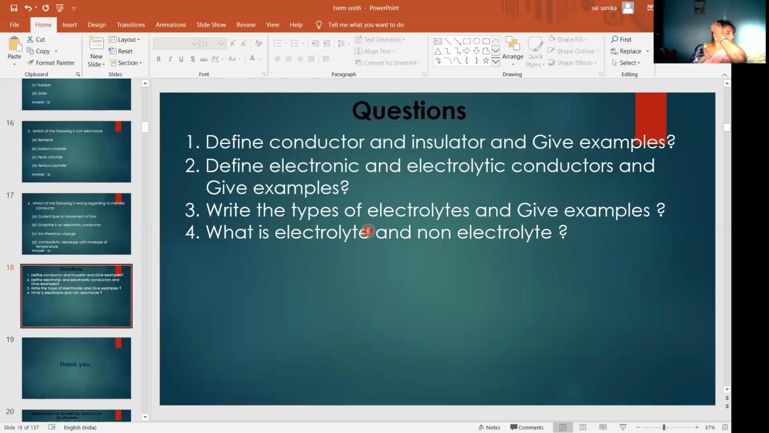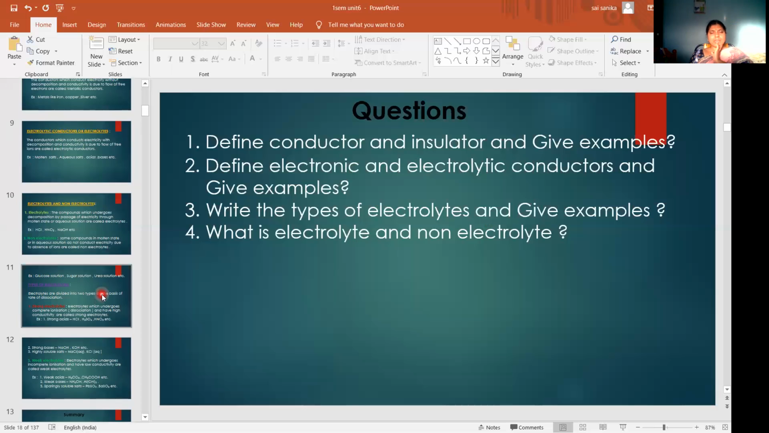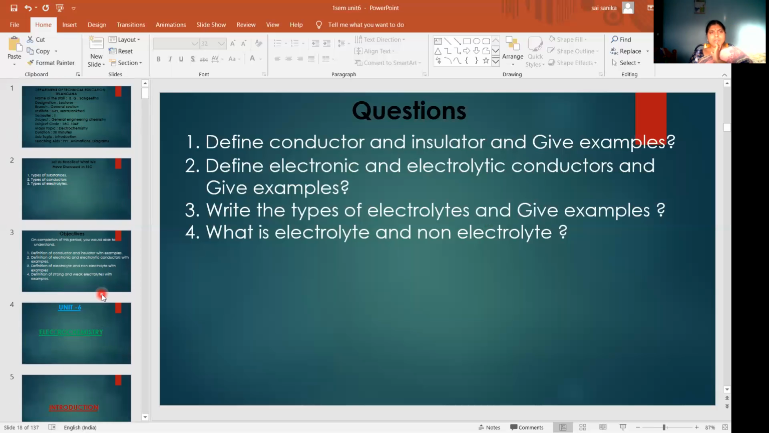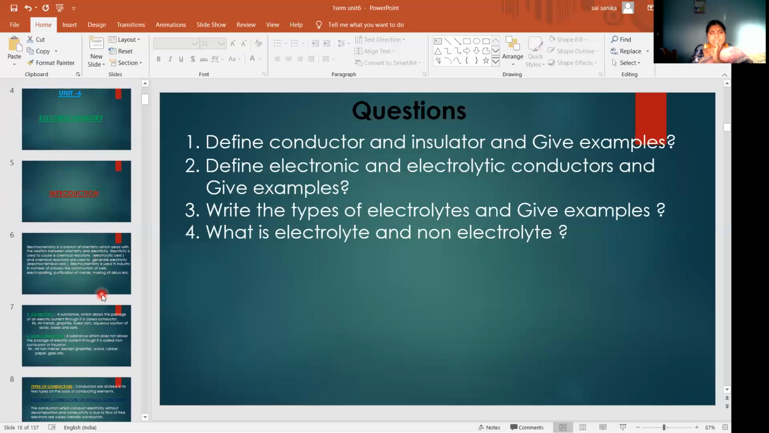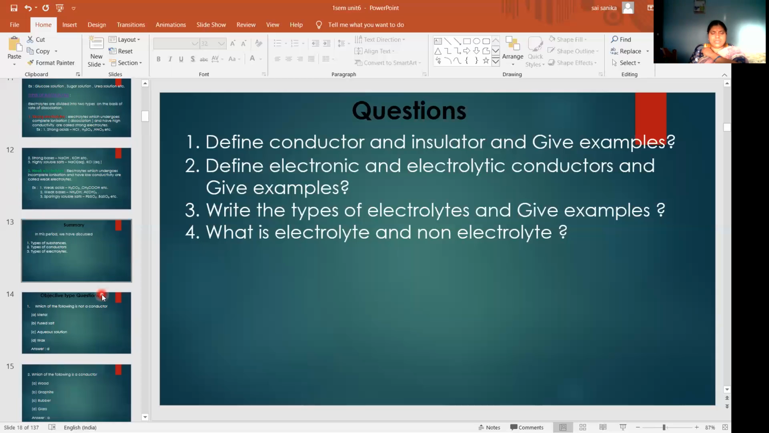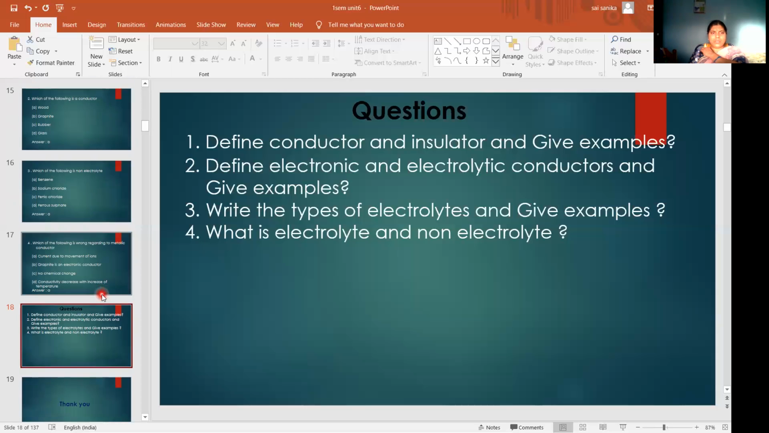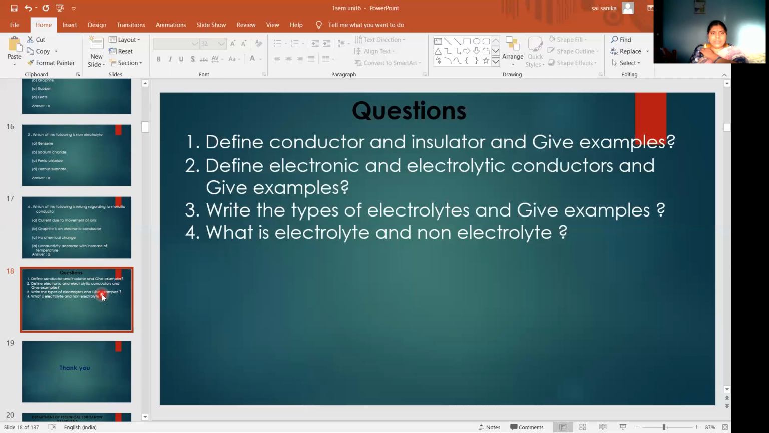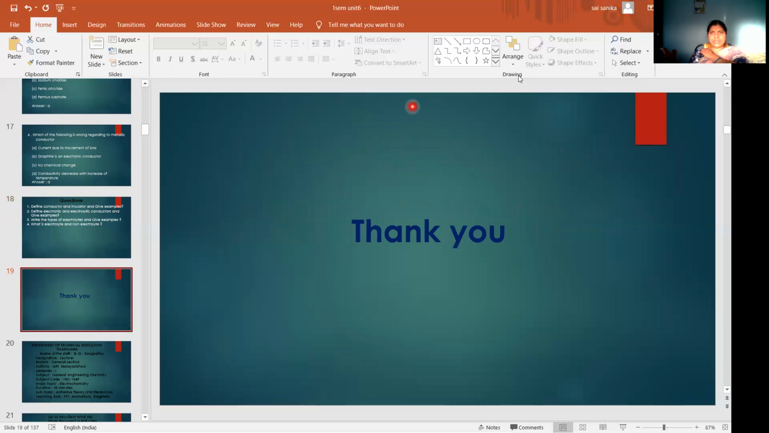Okay. So today we discussed the introduction. In this introduction, we have discussed types of substances, types of conductors, and types of electrolytes. What is an electrolyte? What is a non-electrolyte? Okay. So in the next class, we will go through the differences between electronic and electrolytic conductors and the Arrhenius theory of electrolytic dissociation. If you have any doubts, we will clarify them in the next class. Okay. Thank you, students.